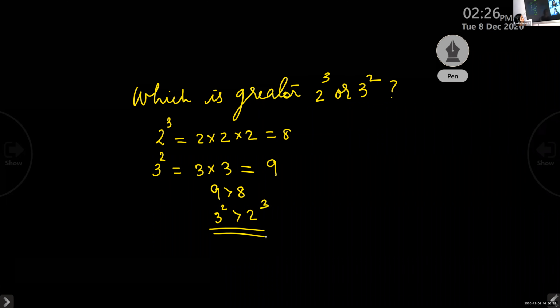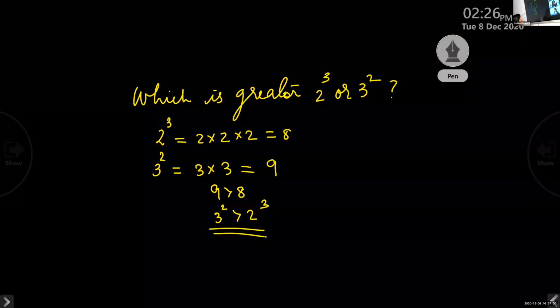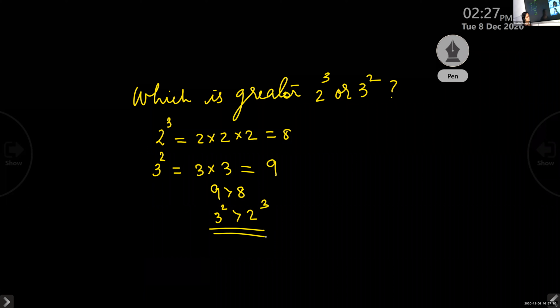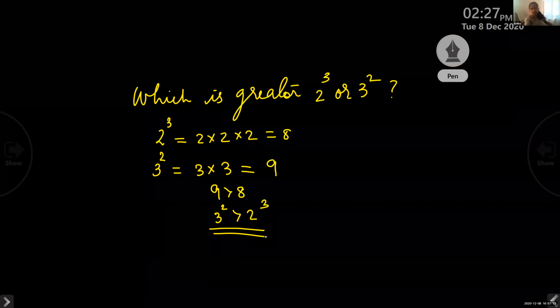So when you simplify, you have to be clear. It is not 2 into 3. 3 square means 3 multiplied 2 times. That is the meaning. Don't confuse. 2 cube means 2 multiplied 3 times. Okay. Next one.